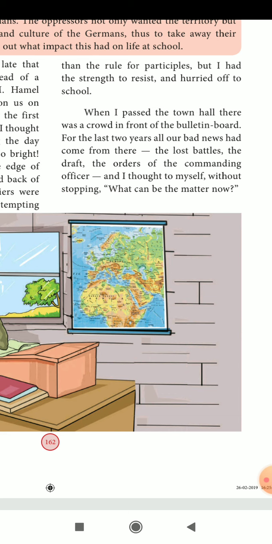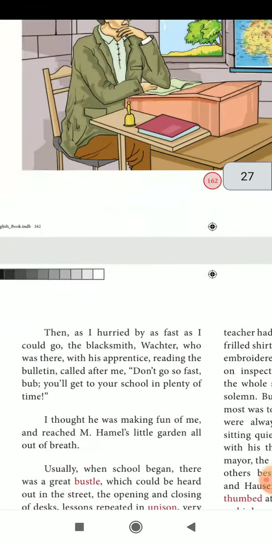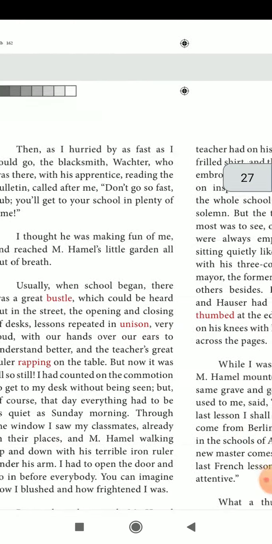be the matter now? Actually, for the last 2 years we have had so many bad news regarding the battlefields, and we lost the battles, commands, officers' orders, this is what we have been hearing. But now what happened? What is the matter now? Like that I was thinking. There was a crowd in the town hall, so I was thinking like that, he was telling. And after that what happened?